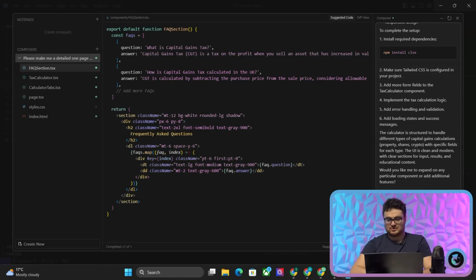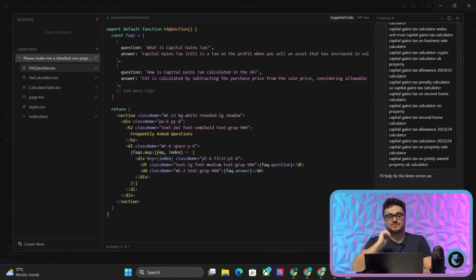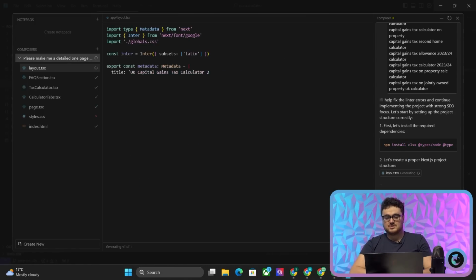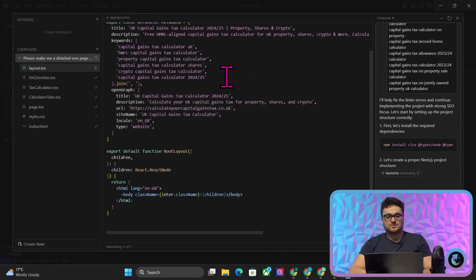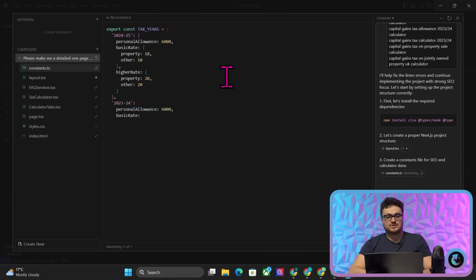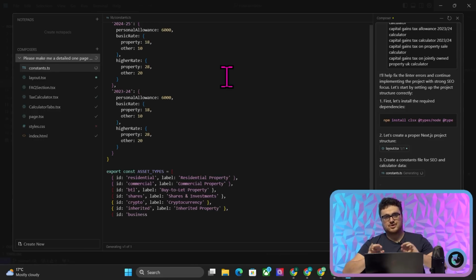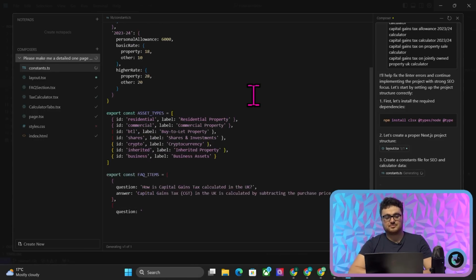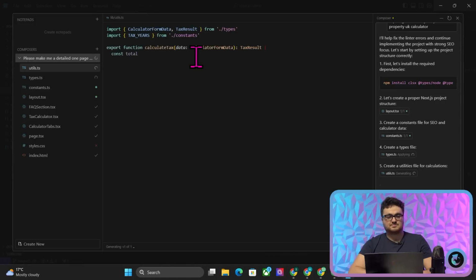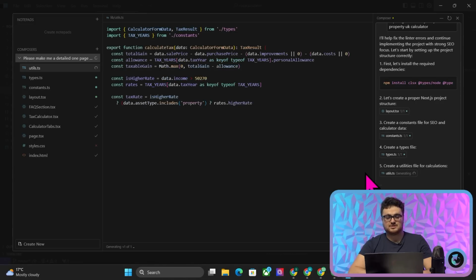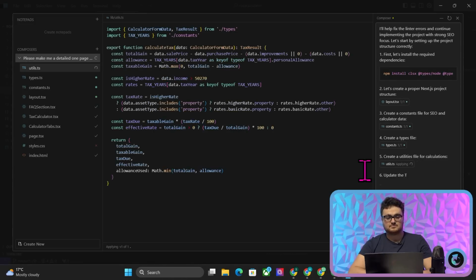So one thing you always want to do is press accept all, and then say, do this again, but continue full implementation of the project and continue with full SEO for these keywords here. You want to do that a couple of times just to make sure that it's really starting to implement the entire project and not just parts of the project. So yeah, you can see this is much more detailed now. So that's the form, perfect.